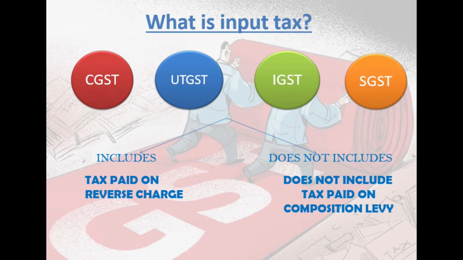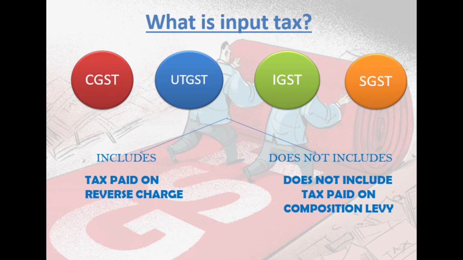Composition means you will charge concessional rate of tax at the rate of 1% being manufacturer, or 2% being service provider, or 5% being a hotelier or restaurant operator, small hotelier or restaurant operator, wayside operator, right? And you will buy goods at whatever applicable GST rates. You will not get input credit, but you will charge concessional rate of GST to your customers, correct? That is composition, correct? Round rate of tax, 1%, 2% or 5%, correct?